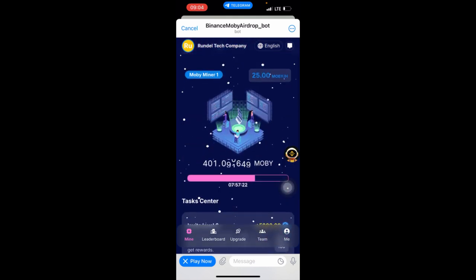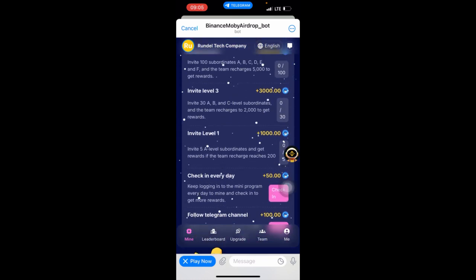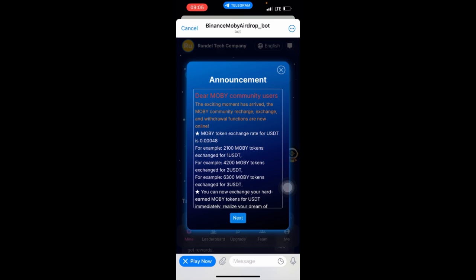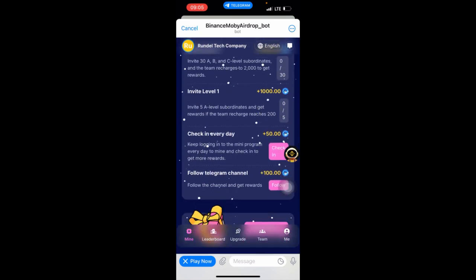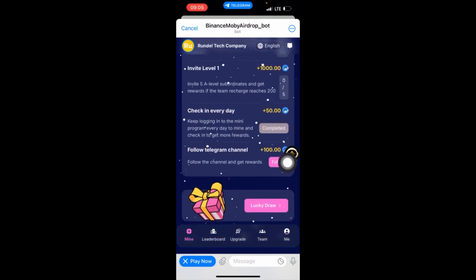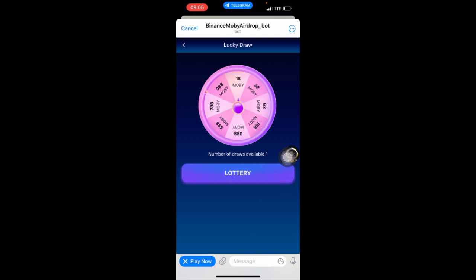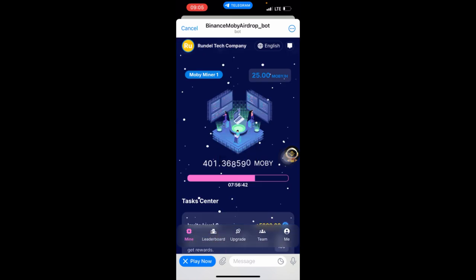Yeah. So when you open it, it will take you to the Telegram for you to play the game now. You can go to mine here and come down. You can even click on check-in every day to get 50 Moby Airdrop. You can follow them on Telegram to get 100 airdrops. And you can also join the lucky draw. The lucky draw too, you can also join, like by, let's say, spending. So you can also join this thing. It's part of it.